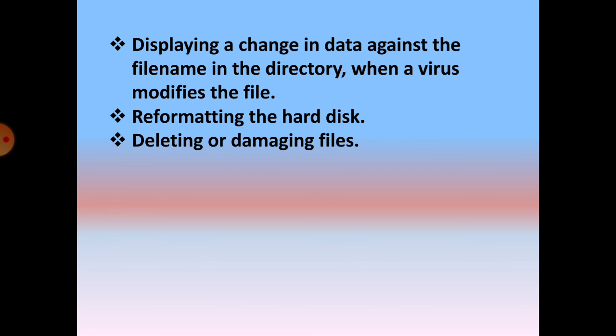That means the name is different and the data which is present in the file is different. As such, we did not save the file with that name. Some other file has some other data. So all this is done by the virus. Reformatting the hard disk, and deleting or damaging files. So automatically the files are deleted or damaged and the data is corrupted.